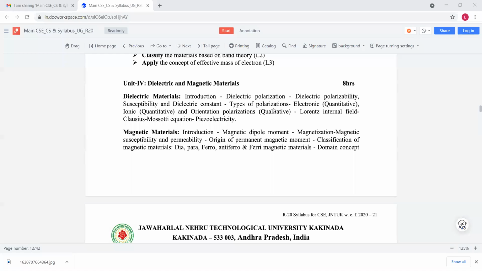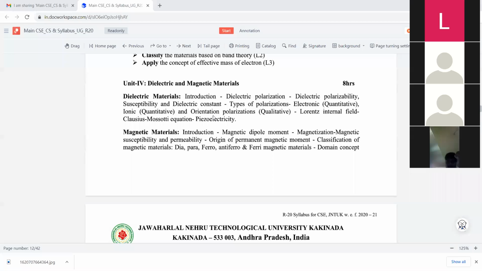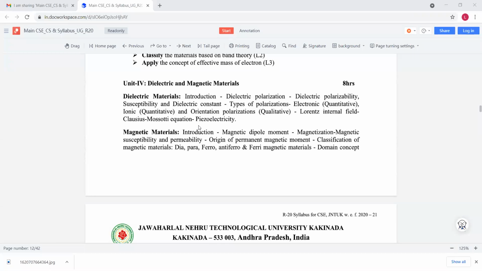So it is the conversion of unpolarized material into polarized material by giving an external electric field, or by applying to ions, or due to change of orientation. So based on that, types of polarizations are three types: electronic, ionic, and orientation polarization.